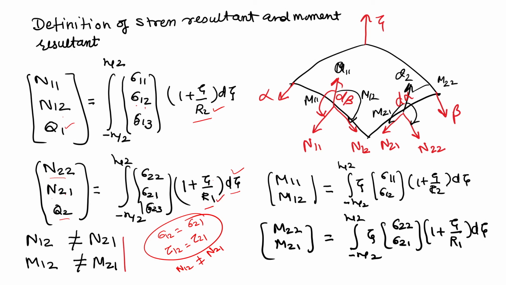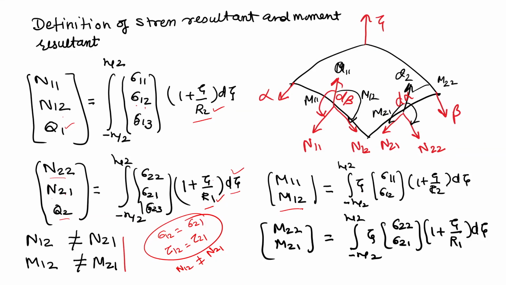Here the R2 and R1 are different. So, for the case of a spherical shell they will be the same, and for the case of a plate, because R1 and R2 both are infinity, in that case it will be the same. But for other cases, if you talk about a cylinder, then they will not be the same, because in one direction it is infinity and in another direction it is R. And if you take some conical shell or any other type of shell where R1 and R2 are not equal, then N1 is not equal to N2.